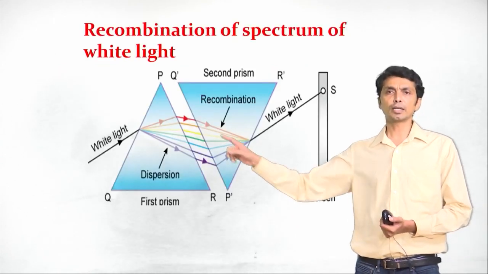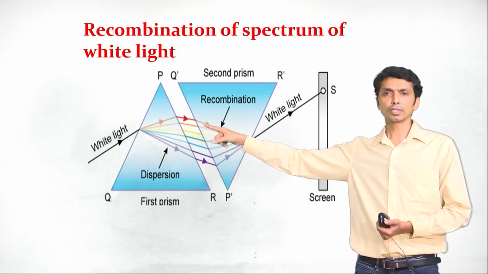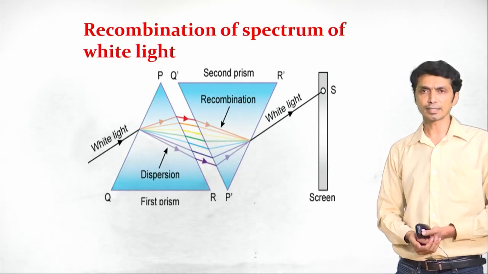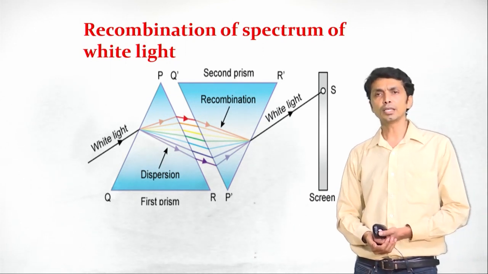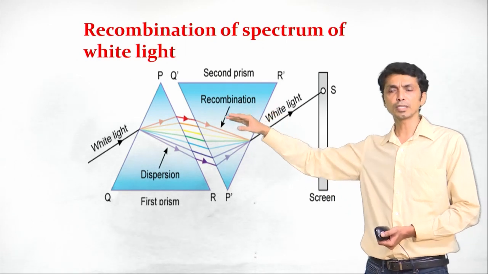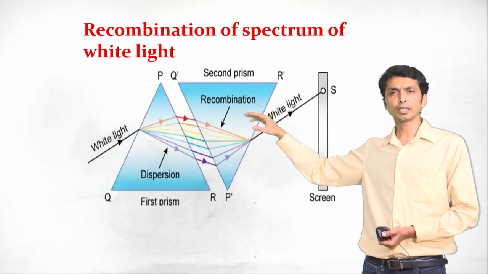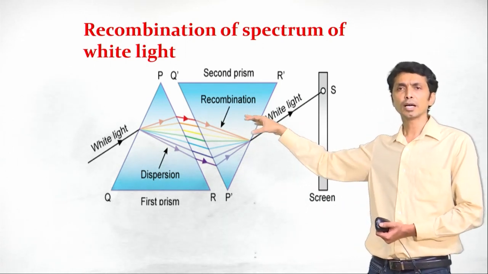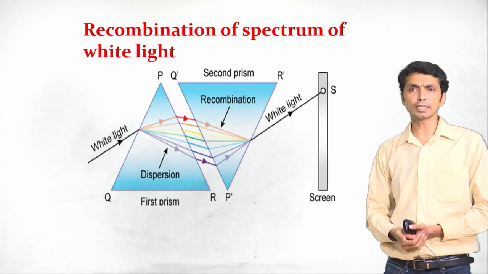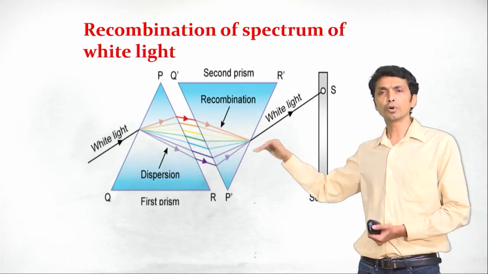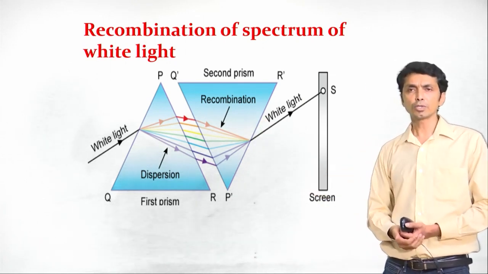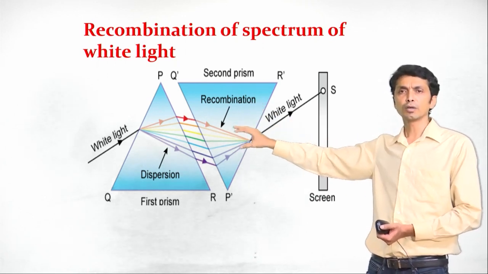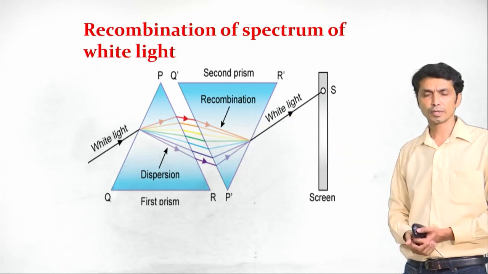We have seen that when white light is passed through a prism, it disperses into 7 colors. Newton tried to check whether, by passing these rays of light through another prism, we could get more colors. So he placed two prisms again, one beside the other, but he was not able to get more colors apart from these. So what he did was he inverted the second prism and checked what the emergent ray was.